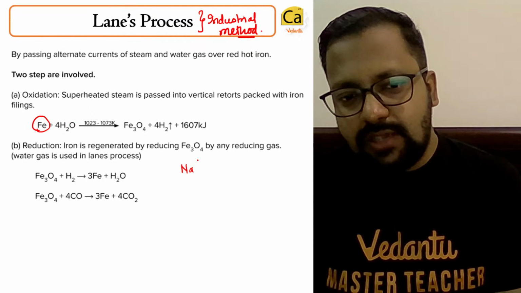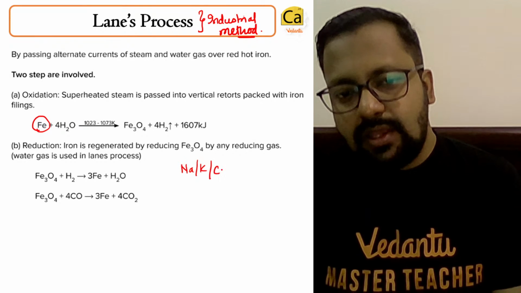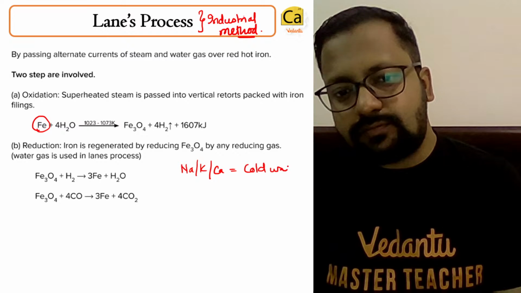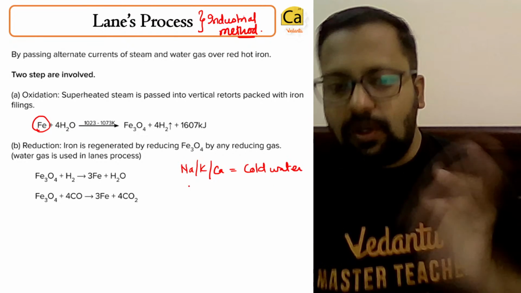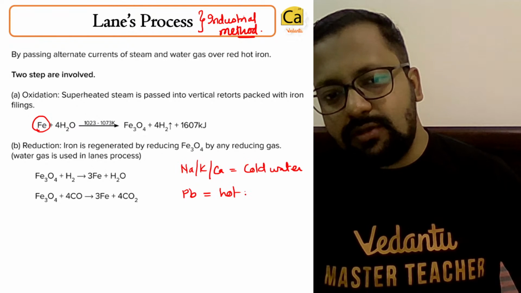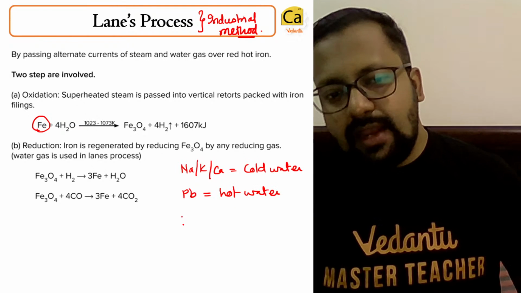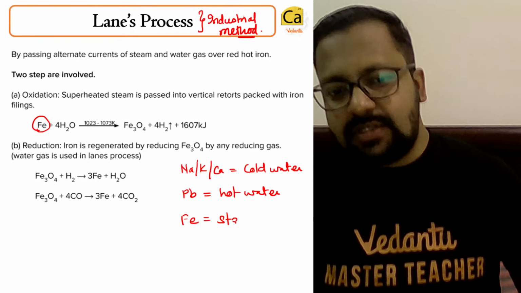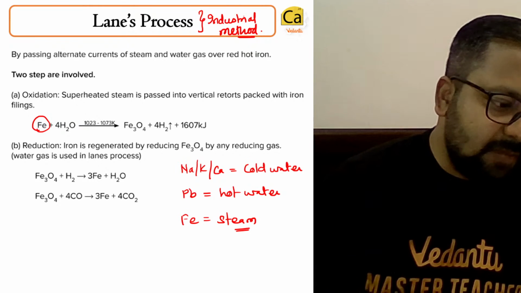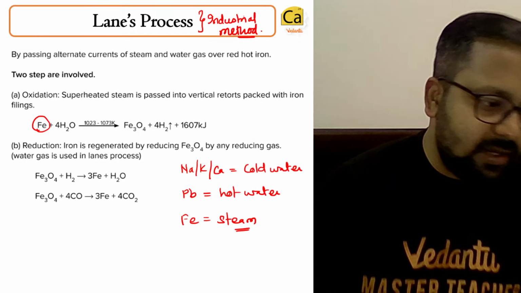Sodium, potassium, calcium can react with cold water. Lead will react with hot water. And iron will react with steam. I'll get to the Bosch process a little later.